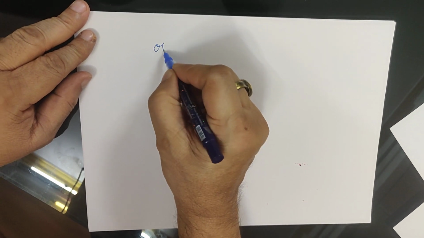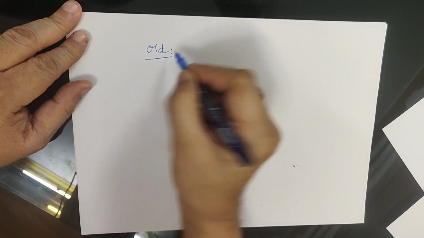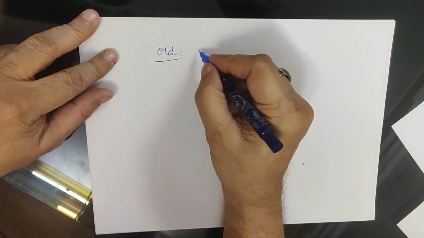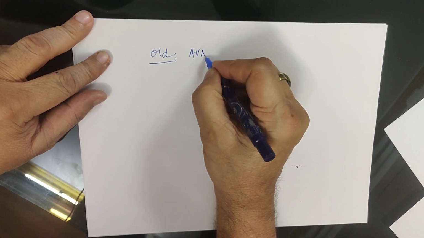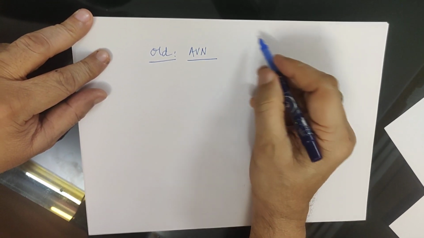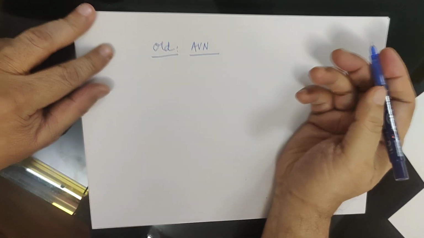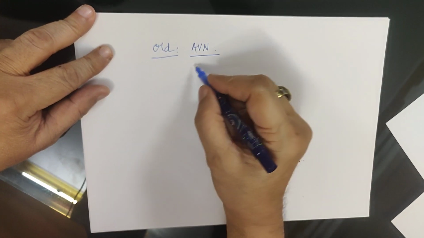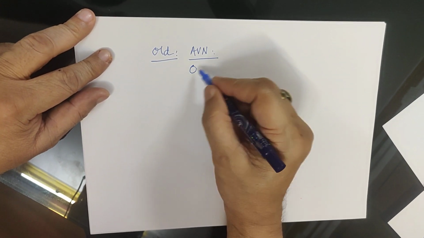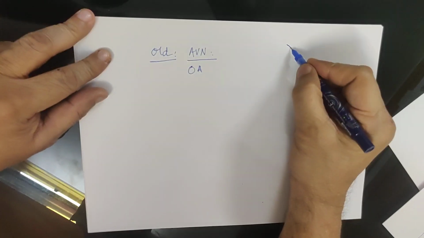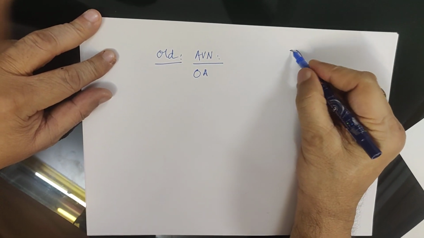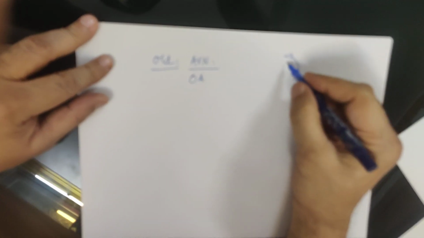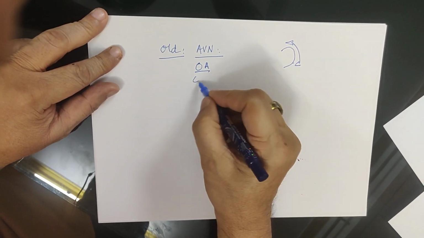Then in old cases, you can comment on avascular necrosis, which means sclerosis of the head in relation to the rest of the upper end of femur; osteoarthritis, which means that the acetabulum has osteophytes because there is secondary osteoarthritis; and osteoporosis.